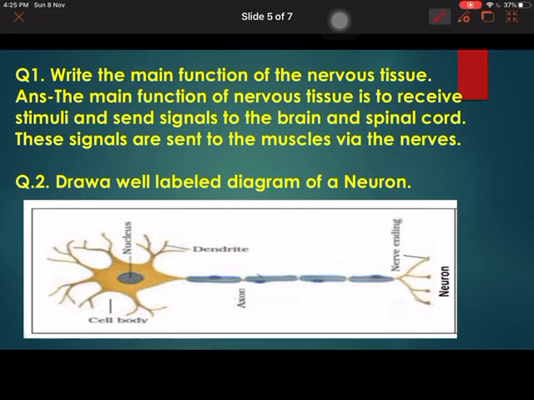Question answers. First question, write the main function of the nervous tissue. The main function of nervous tissue is to receive stimuli and send signal to the brain and spinal cord, and these signals are sent to the muscle via the nerve. Draw a well-labeled diagram of neuron. You can see the diagram of neuron.